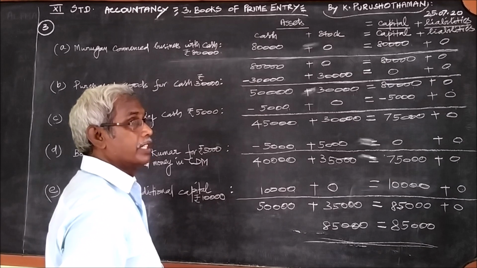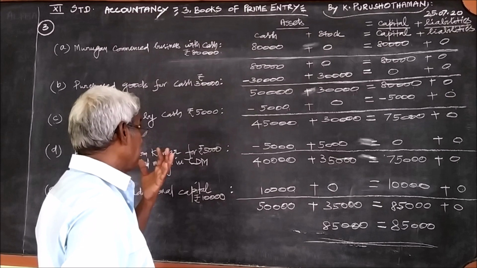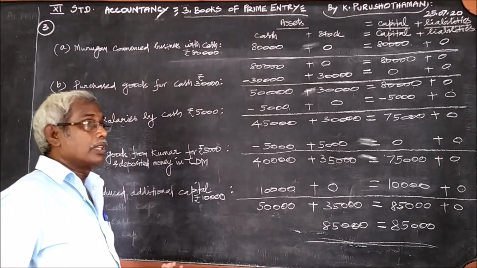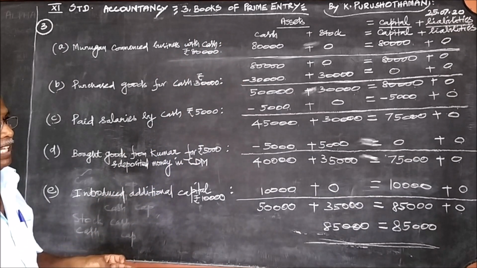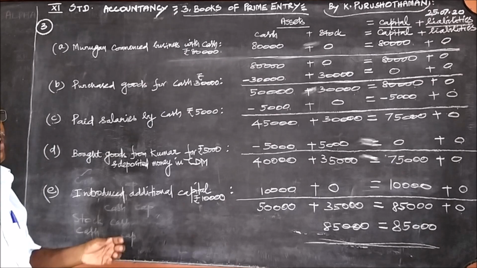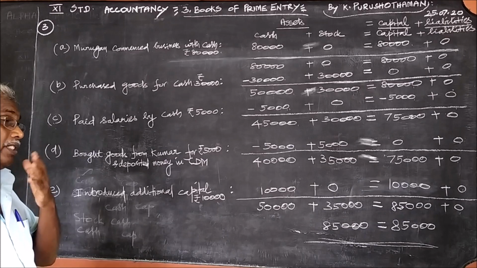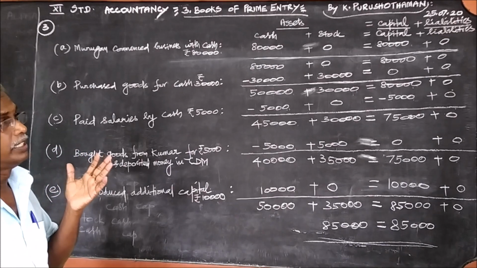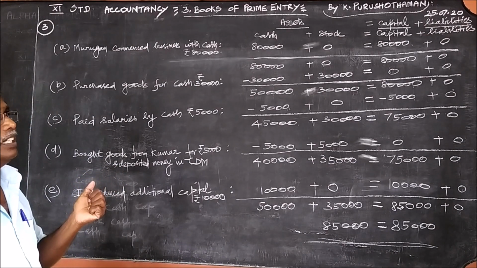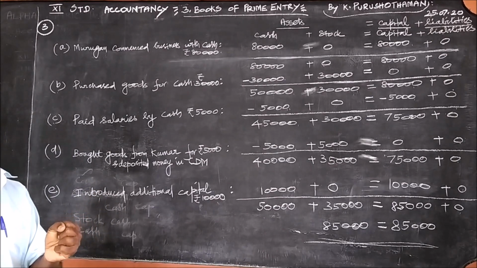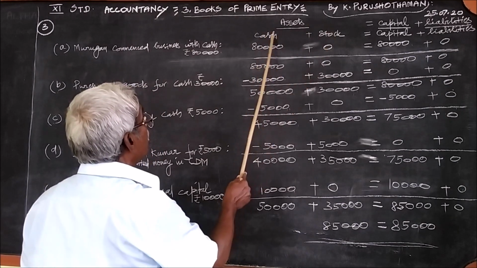Sometimes there may be furniture, sometimes there may be some other items, data, sometimes there may be bank. So other items which are supposed to appear under assets are bank, other than this cash and stock, bank, furniture, data, all these items may appear mostly. So these are the 5 items you can expect: cash, bank, data, furniture and stock. These are the 5 items generally will appear. But in this problem, luckily, we have only 2 assets and therefore we have written.